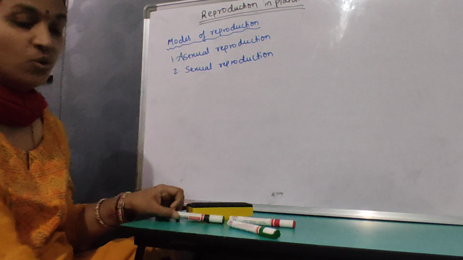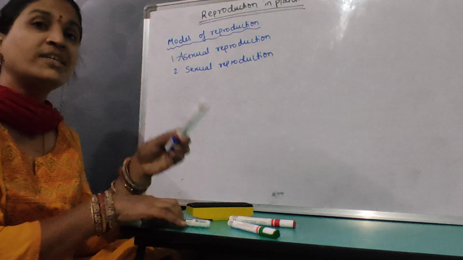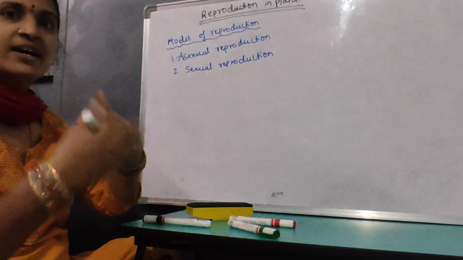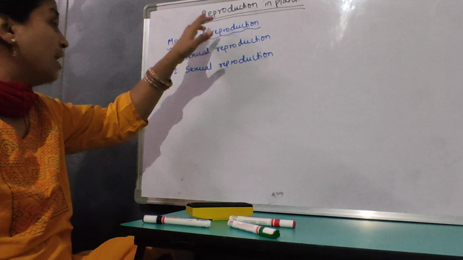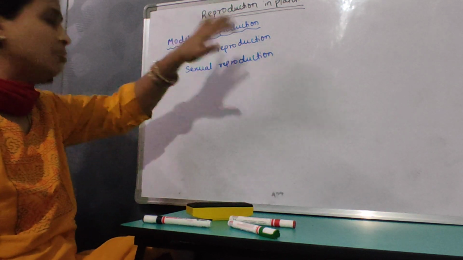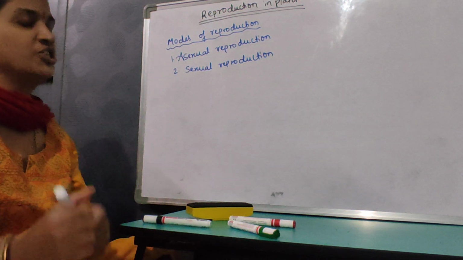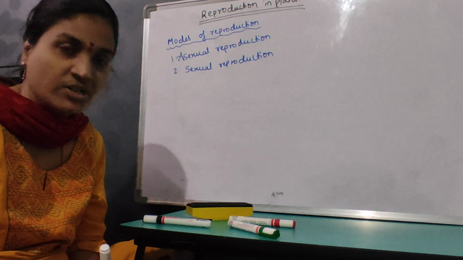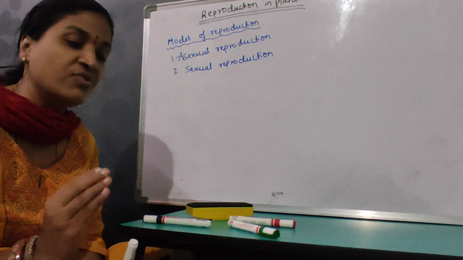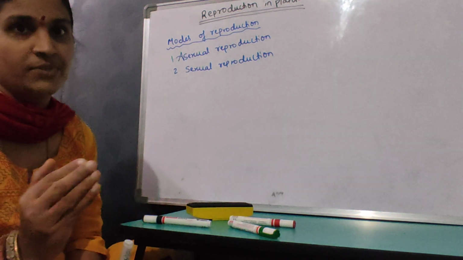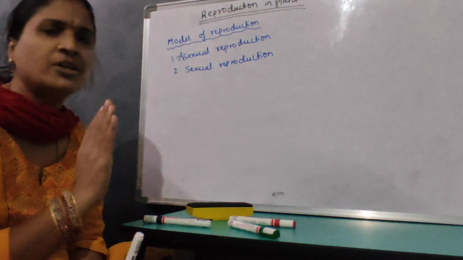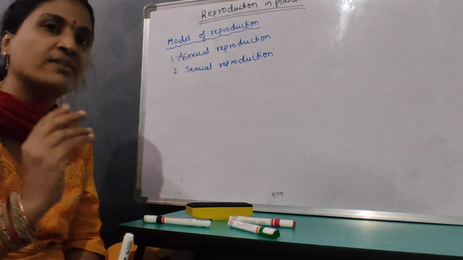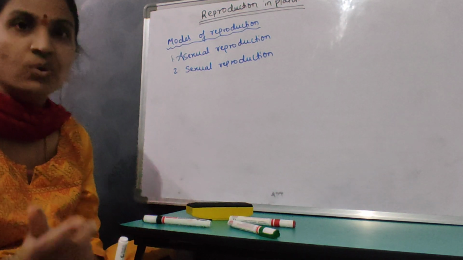First of all, we should know what is reproduction. The name itself says reproduction. Production means producing, so reproduction means again and again producing. Reproduction can be defined as a biological process in which one organism gives rise to young ones, called offspring, similar to itself.